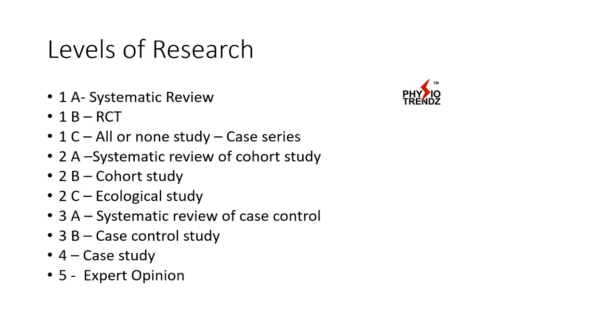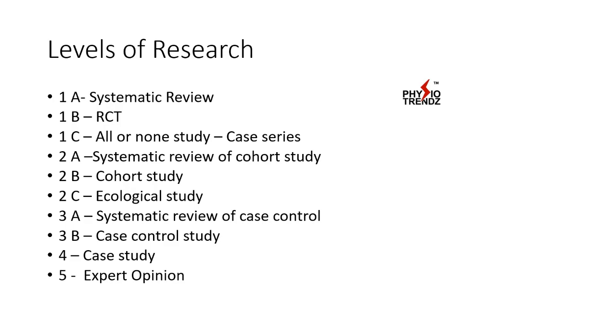Now the second one, 1B, is the randomized control trial, in which there is a control group and an experimental group, and we compare which particular protocol has been effective. That is what we call a randomized control trial. The next one is the all-or-none study or case series, in which we perform the research on one particular case repeatedly, and then conclude a result on the basis of all the conclusive results. 2A is a systematic review of cohort studies.